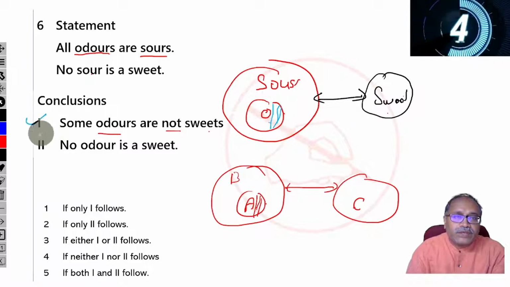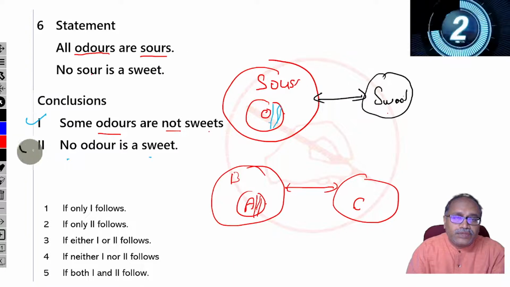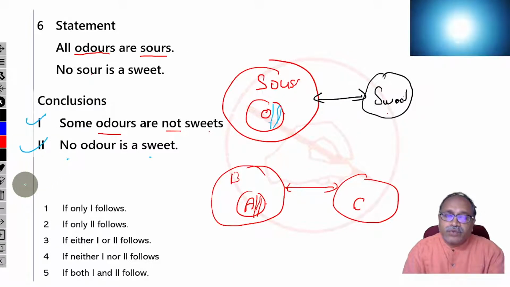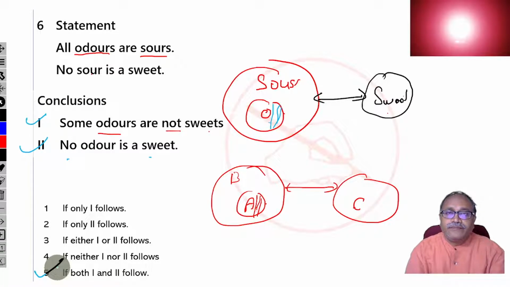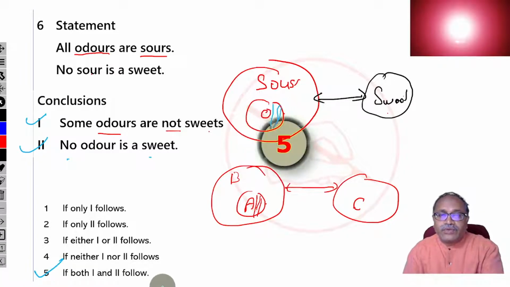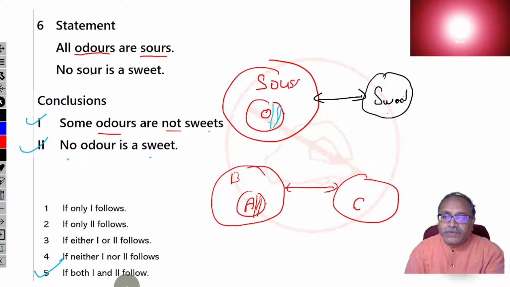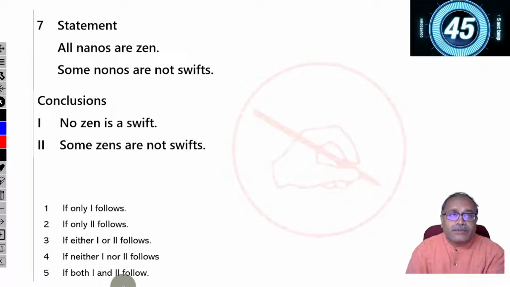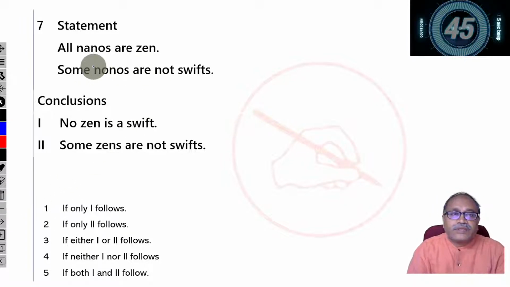So the first one is correct. No order is sweet. This is also correct. So both are correct. My option 5. Moving to next question here. Yeah, that's what option 5 shows. Now question number 7. Let's read and answer this question within 45 seconds.